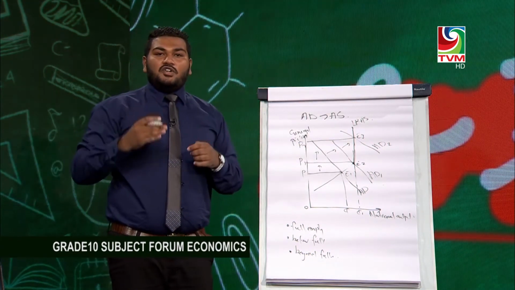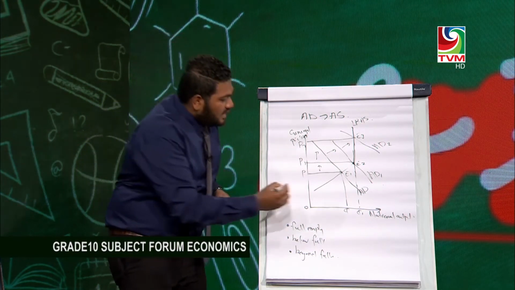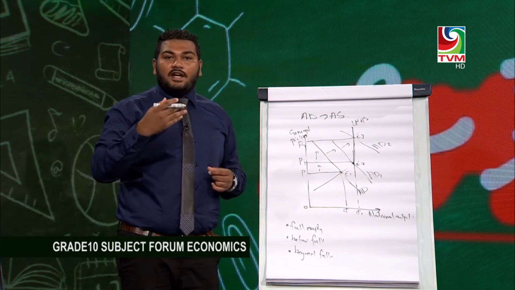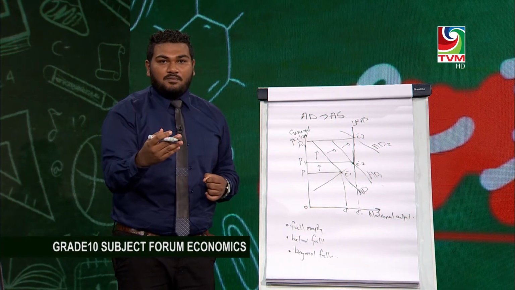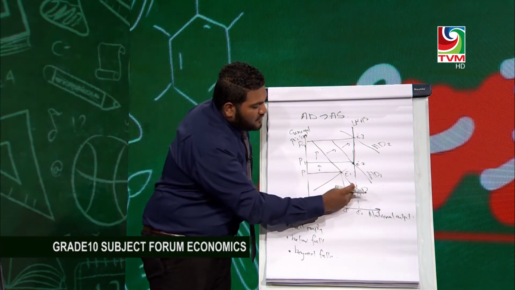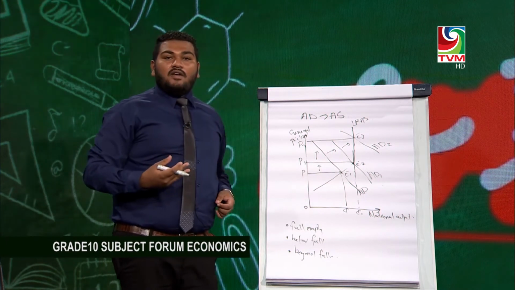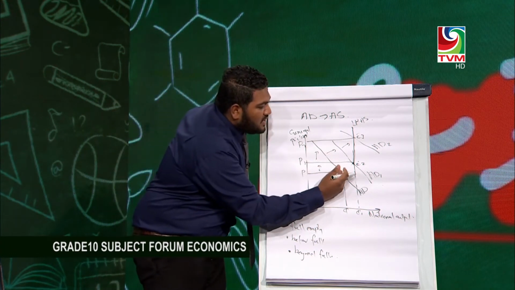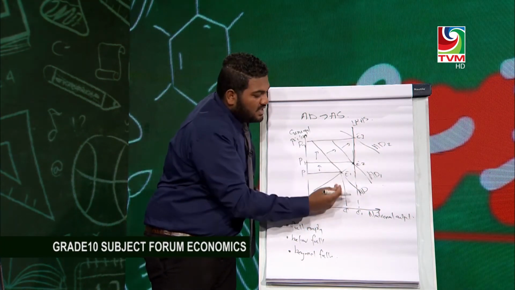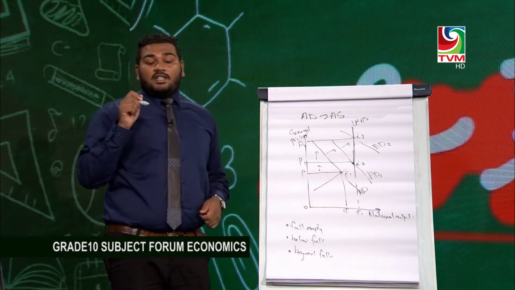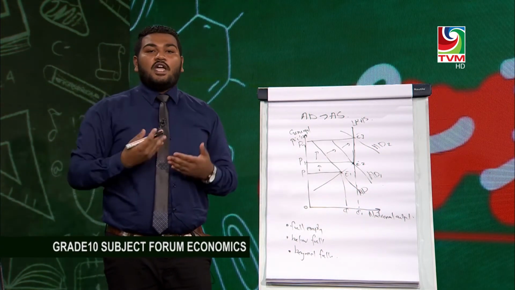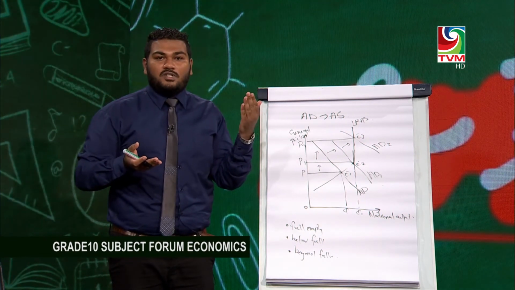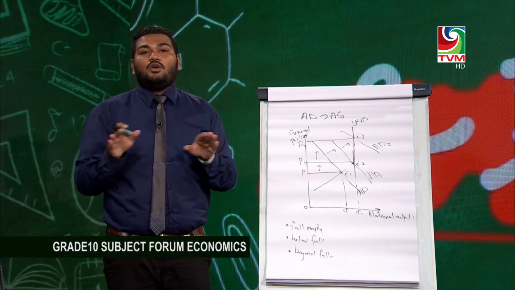So if the country is operating below full employment, let's say at this part, in this area, when there is an increase in aggregate demand, the country can increase their supply. Let's see, when aggregate demand increases from AD to AD1, the country will have resources to increase their supply to meet the demand. So when there is more demand in the economy, the supply can be increased. But students, there comes a point where the country can no longer increase their supply.